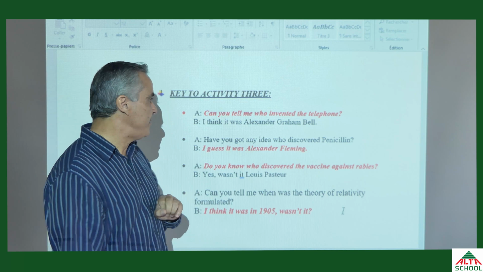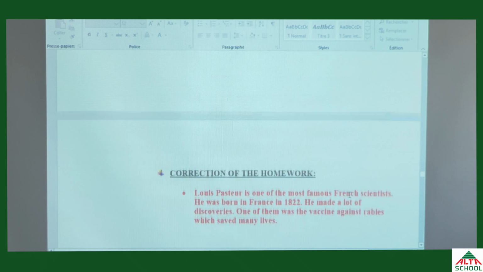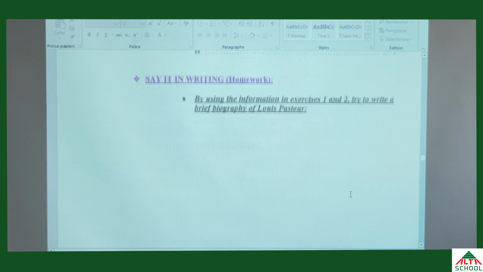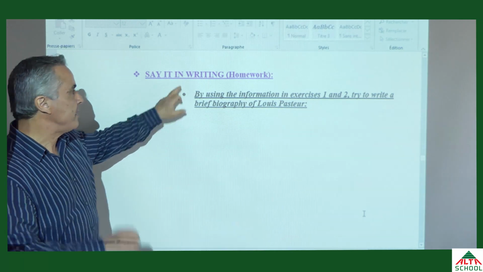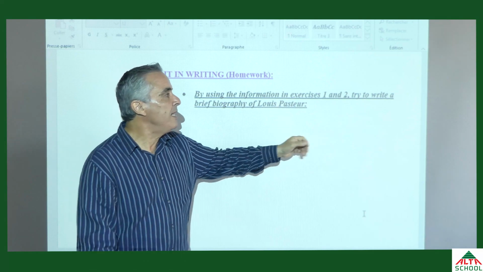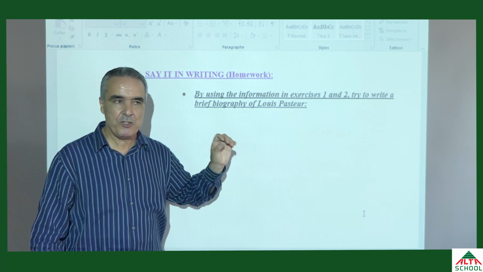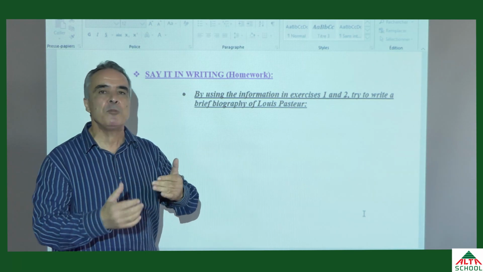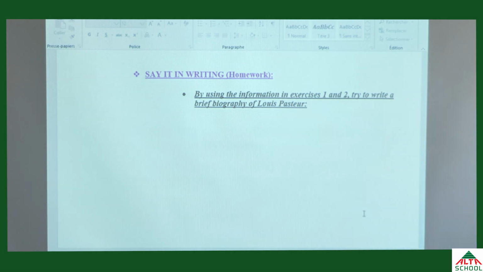Now, let's move now to activity number 4. Activity number 4 is just a short homework. It is written, say it in writing. By using the information in exercises 1 and 2, try to write a brief biography of Louis Pasteur. So just a short paragraph using Louis Pasteur. I have given you an example, and maybe at home you try to do another one. Okay? So we are going to see the short paragraph about Louis Pasteur.